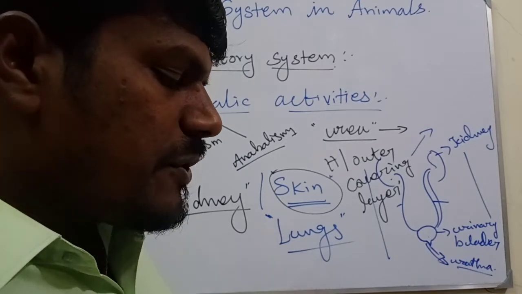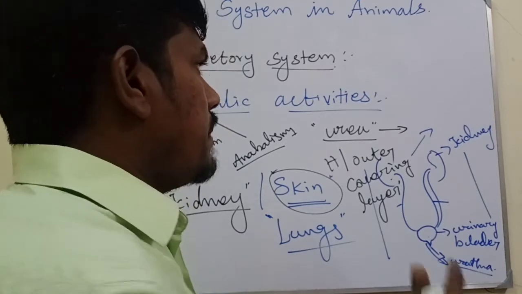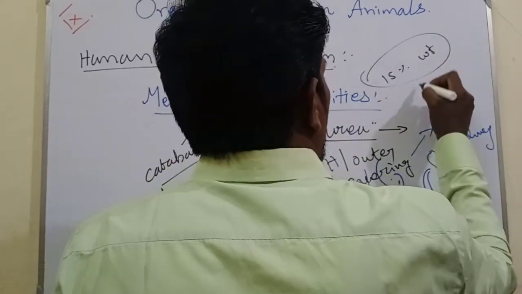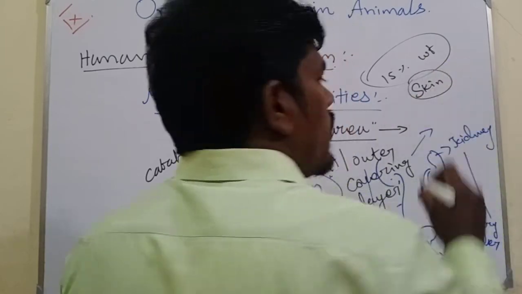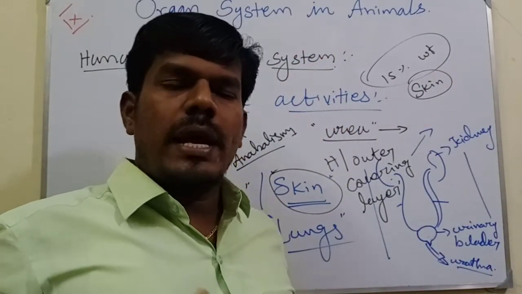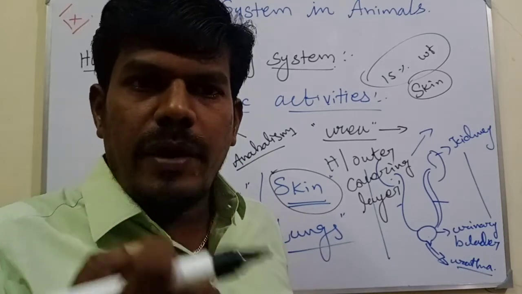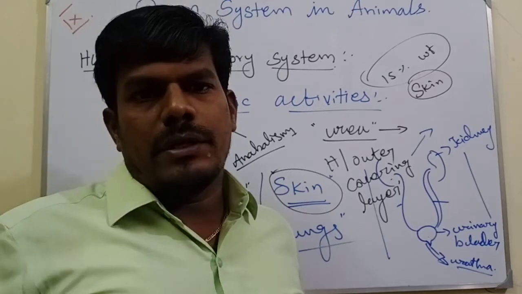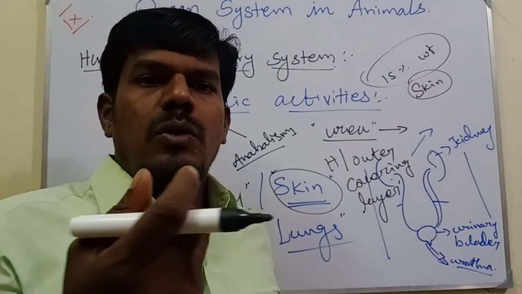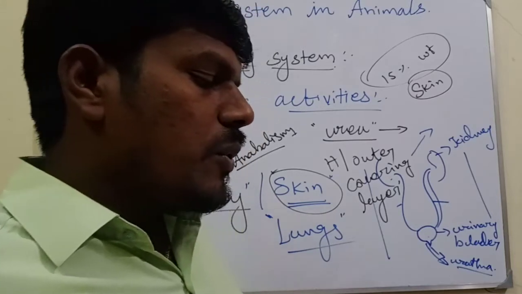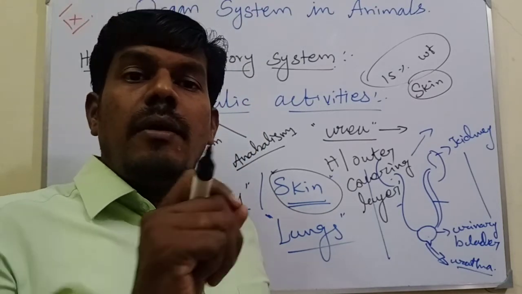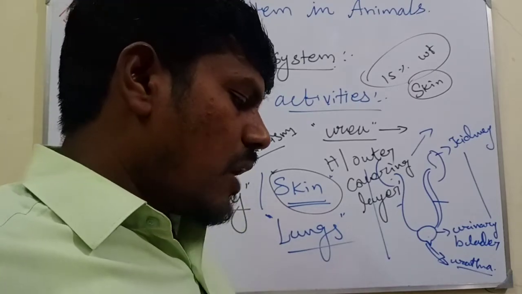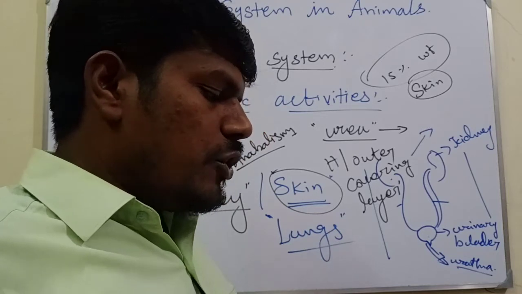It accounts for 15% of the adult human body weight. So what is your body weight? You have to calculate 15% of your body weight, and you will find out how many kilograms of skin are present in each and every person's body. It accounts for 15% of an adult human body weight.